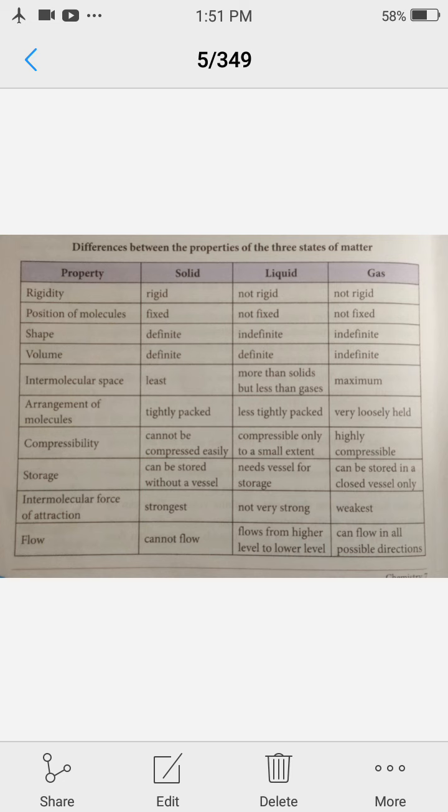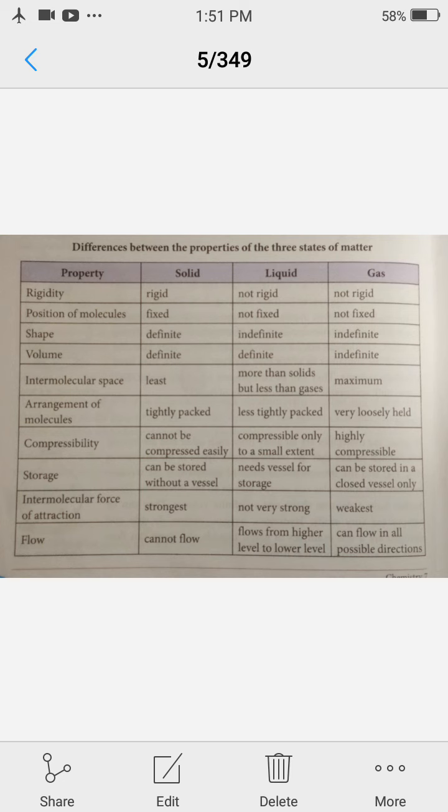Storage: solids can be stored without a vessel. Liquid needs a vessel for storage, but without a lid. We can store liquid in an open container. Gas can be stored in a closed vessel only. Next is intermolecular force of attraction, that is strongest in solid, not very strong in liquid, and weakest in gases.